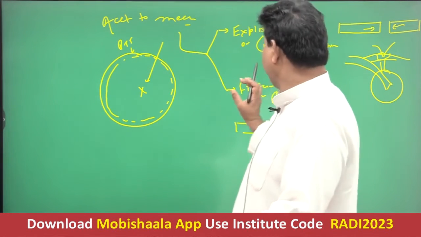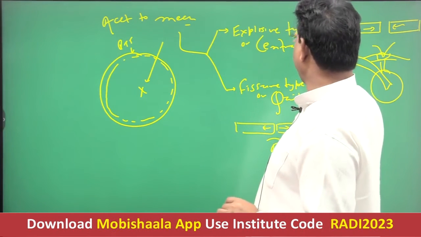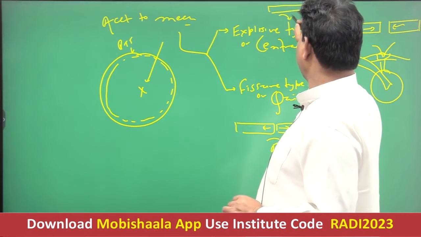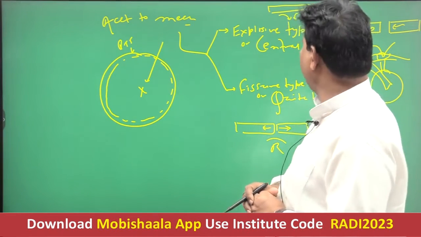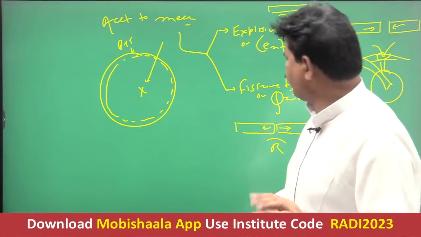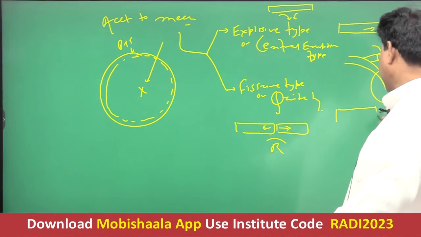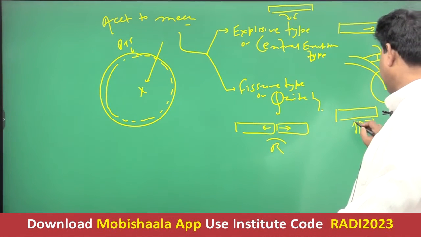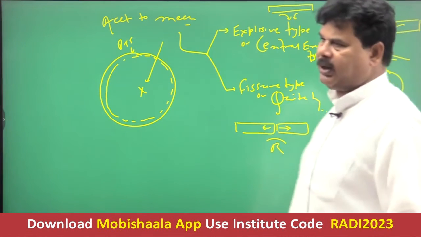So if explosive type of volcanic eruption occurs in the central part of the plate, then you can say that it is due to a descending column of thermal convective current. A descending column of thermal convective current may cause explosive type of volcanic eruption, or central eruption type. And if there is an ascending column of thermal convective current in the interior part of the continent or plate, it will cause the creation of fissure type of volcanic eruption,